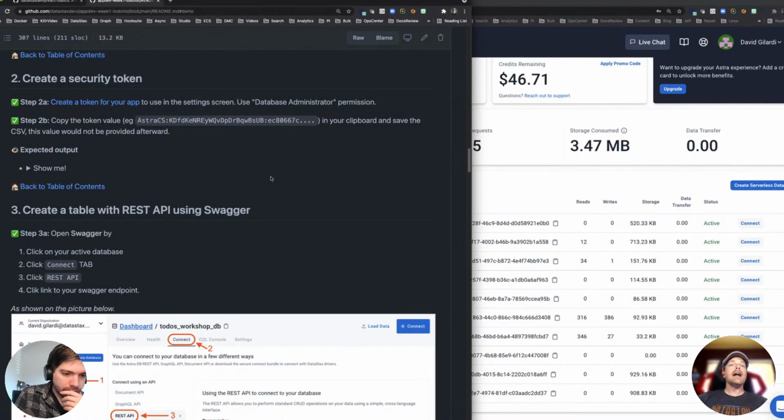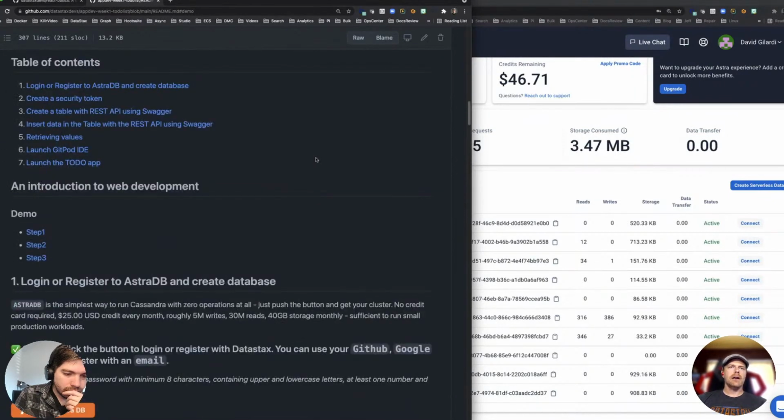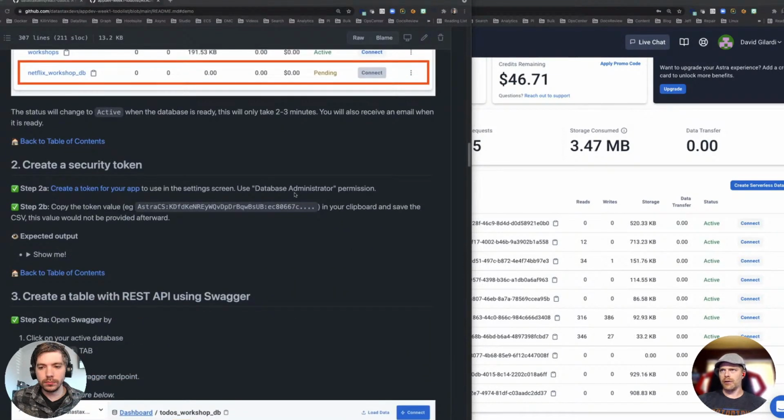Yep. Yeah, so Jason, what we're doing, because I just saw your comment there, is we're going to the repo here. Let me drop this real quick. Go use this in the chat, Jason. Go to the GitHub link like I just gave you, and then go to step 1 here in the repo, log in and register to Astra DB. Oh, you just need the token. Okay, I'll do that one more time.